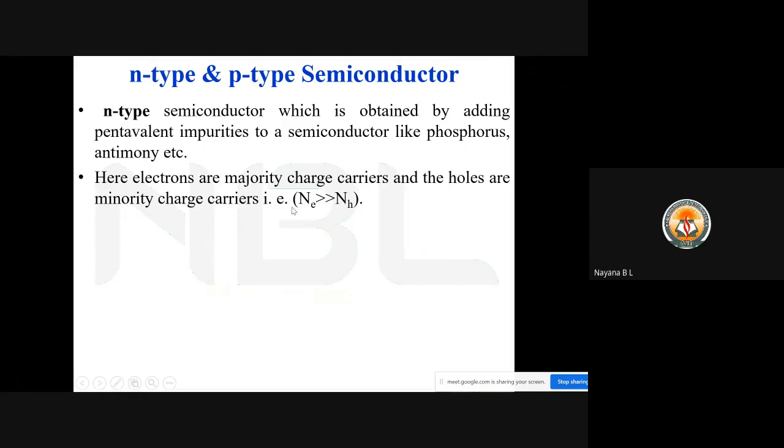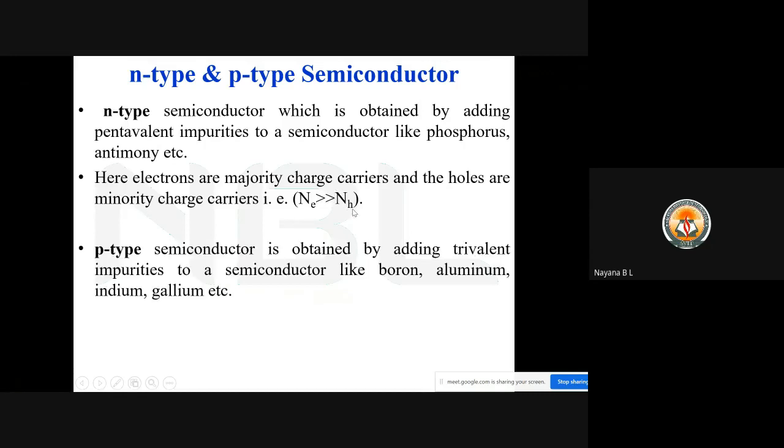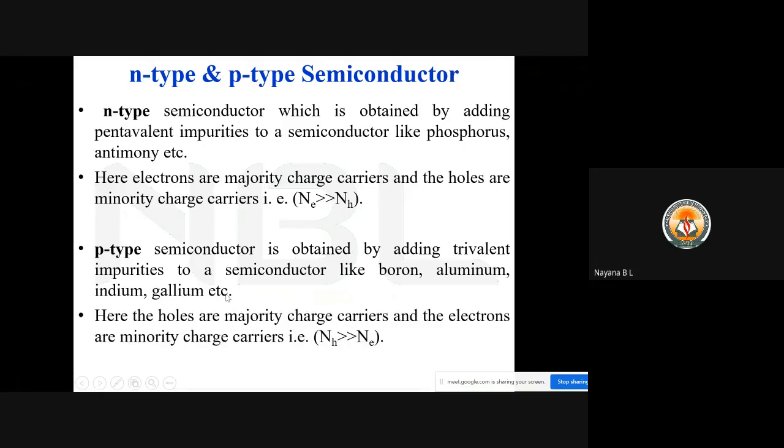So in N-type semiconductor, Ne is very much greater than Nh. P-type semiconductor is obtained by adding trivalent impurities to a semiconductor like boron, aluminum, indium, gallium, etc. So in this p-type, the holes are majority charge carriers and electrons are minority charge carriers. That is, the number of holes is very much greater than the number of electrons.